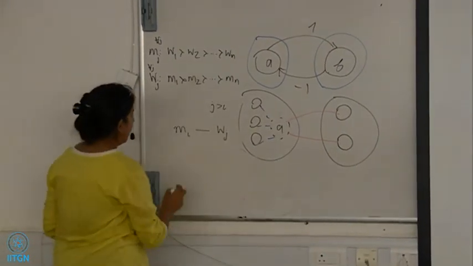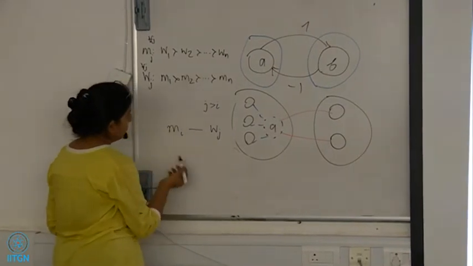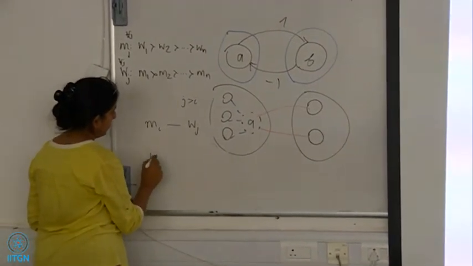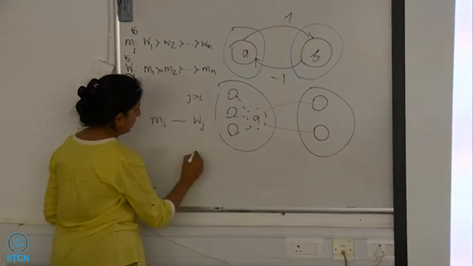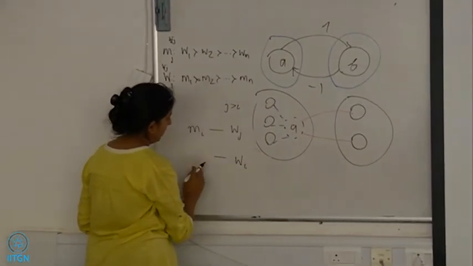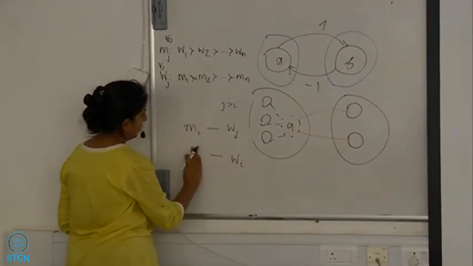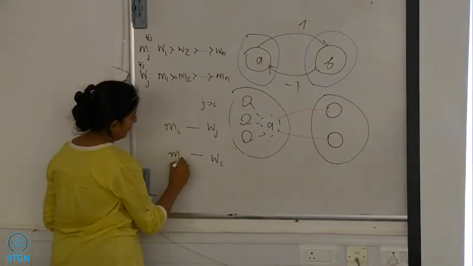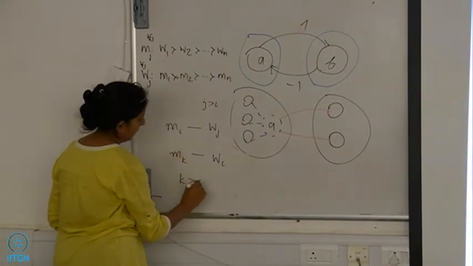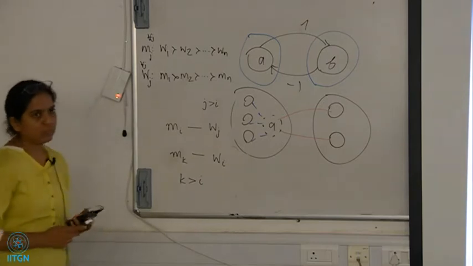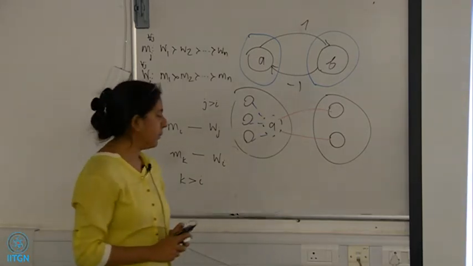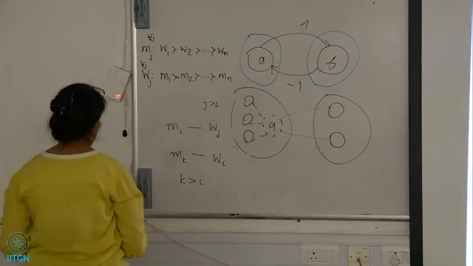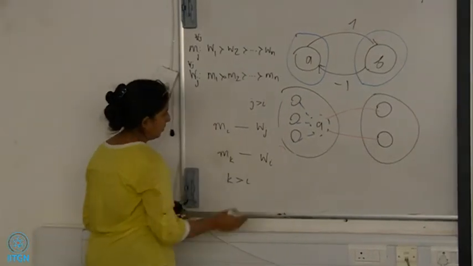And Wi is matched to Mk, where k is greater than i.